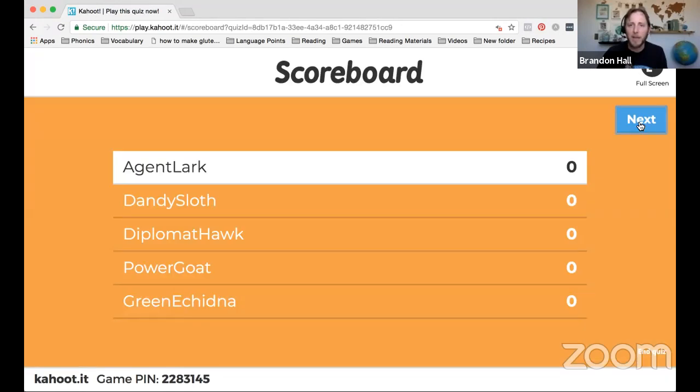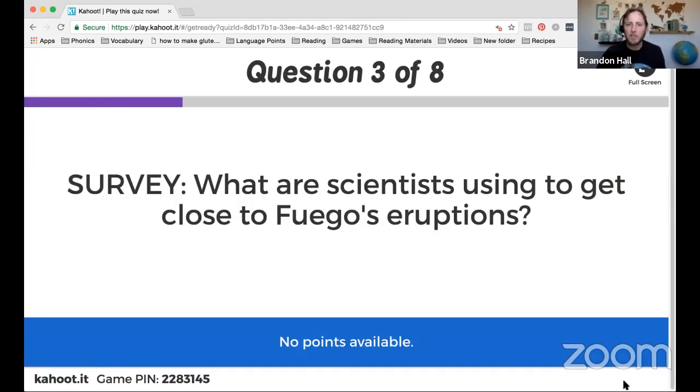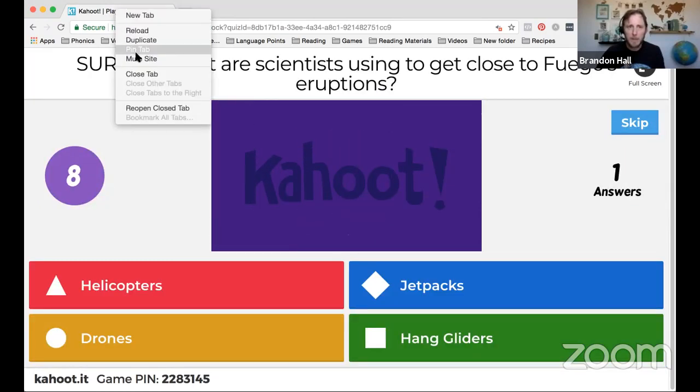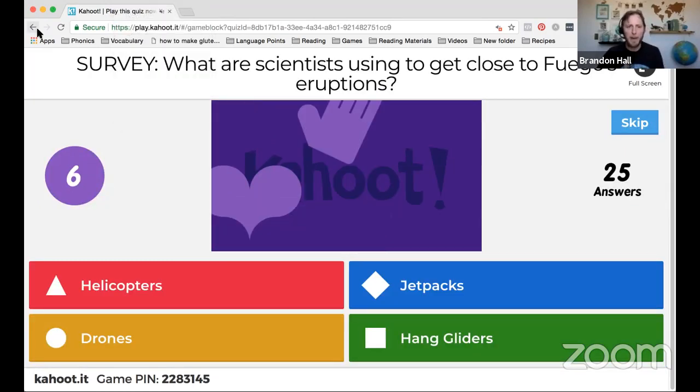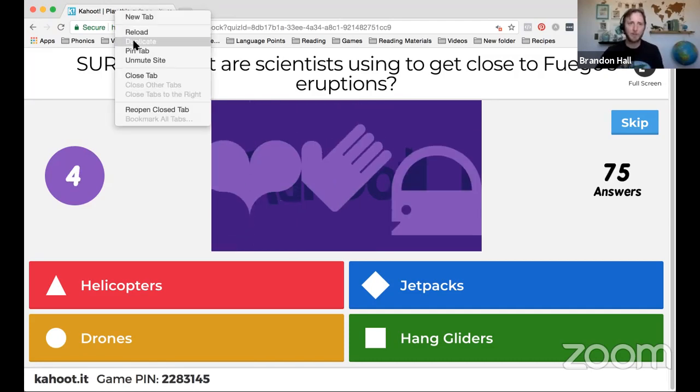228-3145 is our game pin. So what are scientists using to get close to Fuego's eruption? Are they using helicopters, jetpacks, drones, or hang gliders?